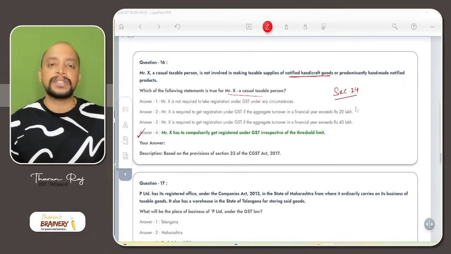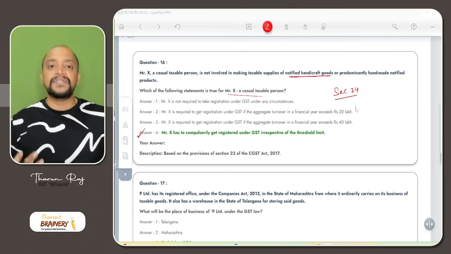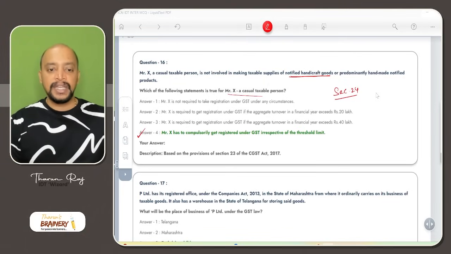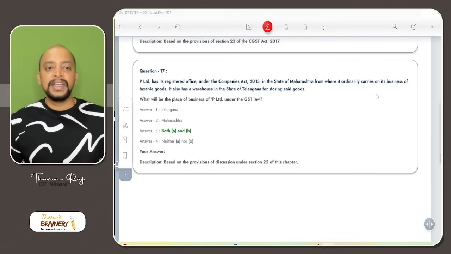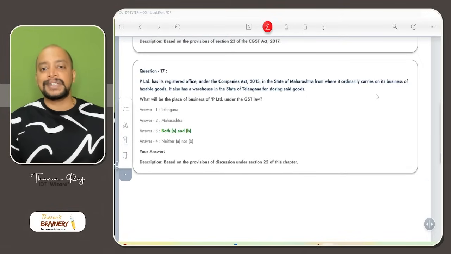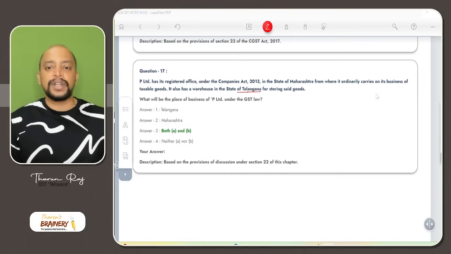Who is a casual taxable person? The person who comes from one state to another state and who is not having any physical place of business in a state, and he makes supplies in that state, is known as a casual taxable person. Then question number 17. P Limited has its registered office under Companies Act 2013 in the state of Maharashtra, from where it ordinarily carries on its business of taxable goods. It also has a warehouse in the state of Telangana for storing the said goods.